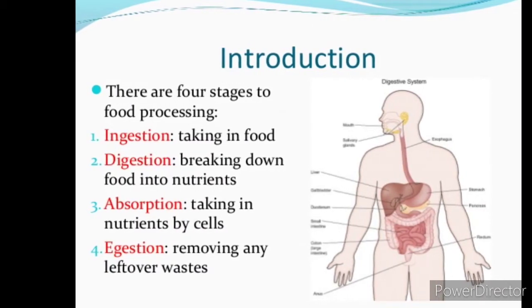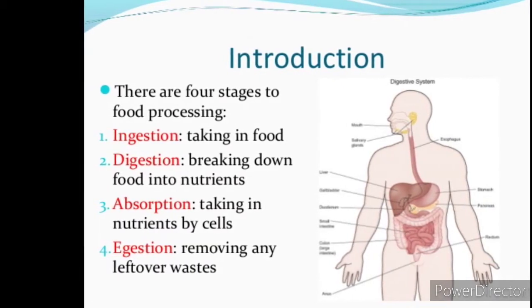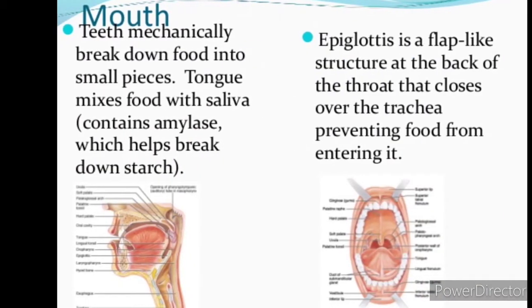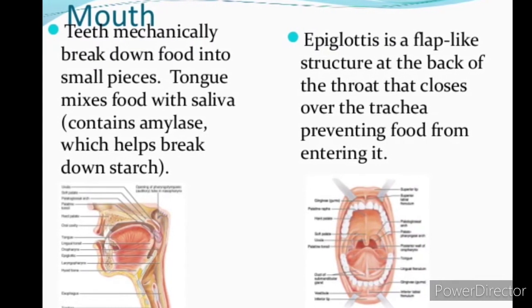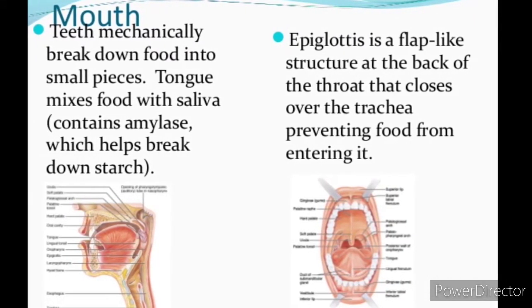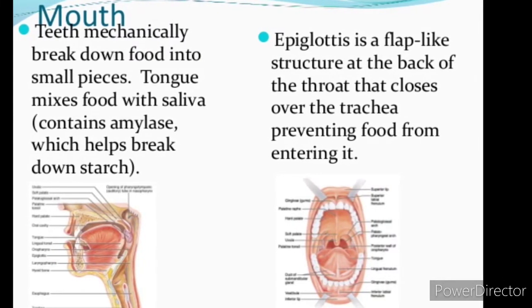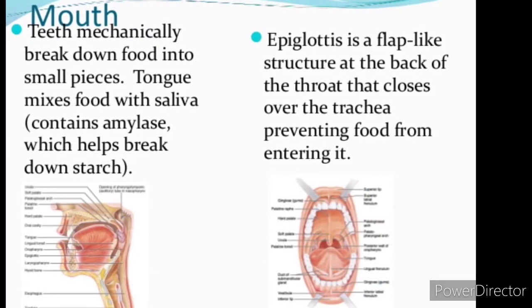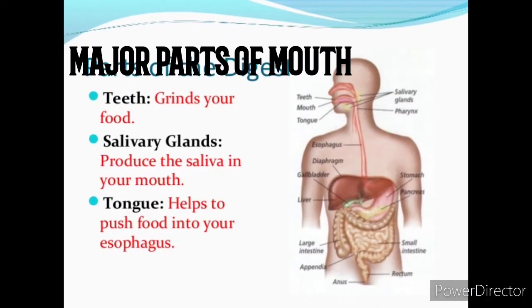Here we have to discuss three major parts, that is the mouth, teeth, tongue and salivary glands. These are responsible for digestion of about 60% of food at the buccal cavity region, that is the mouth. And see what the major organs are here. Let us discuss each of them in detail.